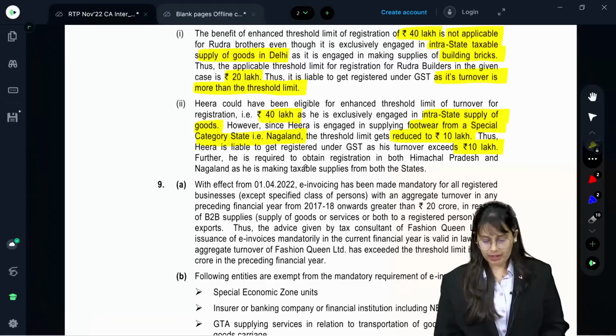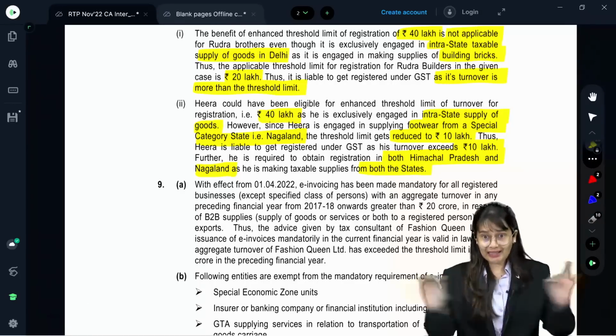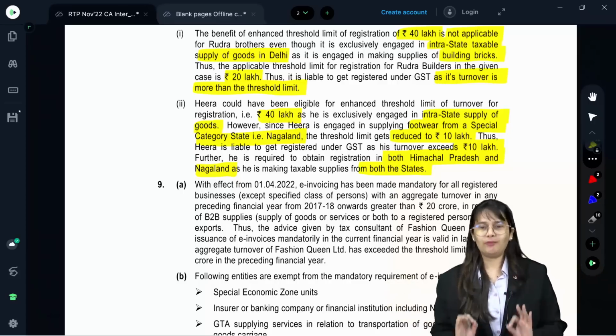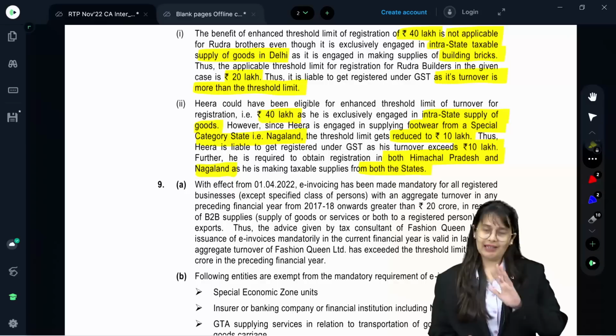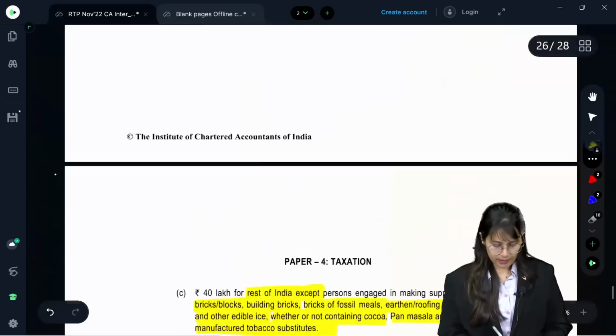Further, he is required to obtain registration in both Himachal Pradesh and Nagaland as he is making taxable supplies from both the states. Ma'am, do we have to write exact like this? See, you have to write provision correctly. Then you can write in your own words, no problem. Okay. Next.